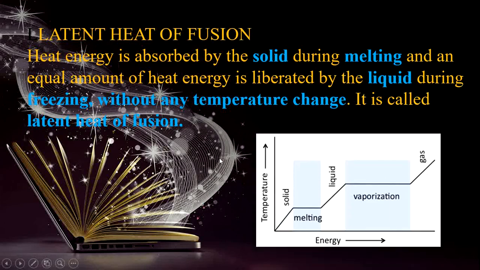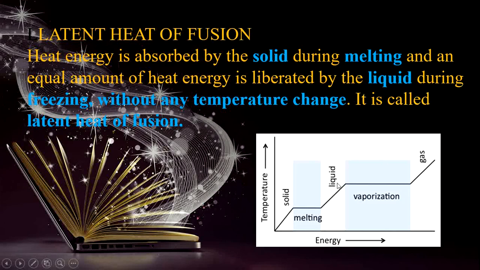See this diagram. Here the heat energy is absorbed by the solid. So in which process is the heat energy absorbed? Melting process. And this heat energy is released when the solid is converted into liquid. So here the heat energy is absorbed by the solid during melting, and an equal amount of heat energy is liberated by the liquid during freezing.